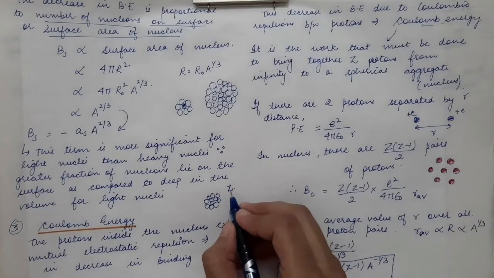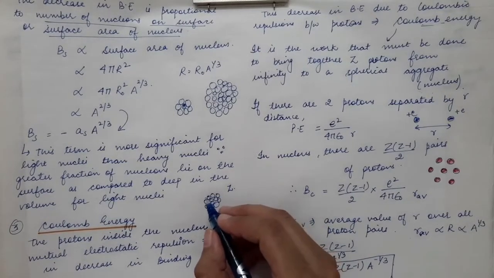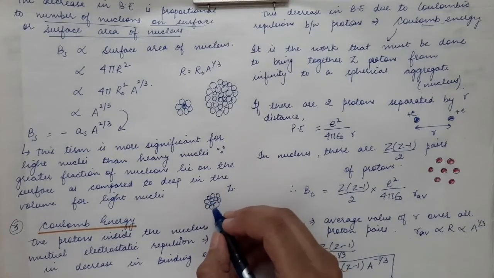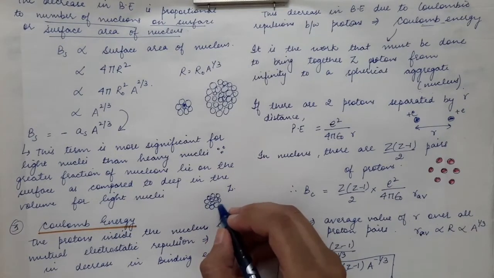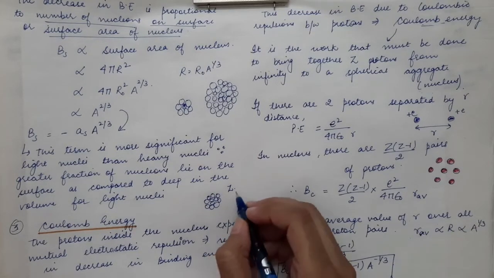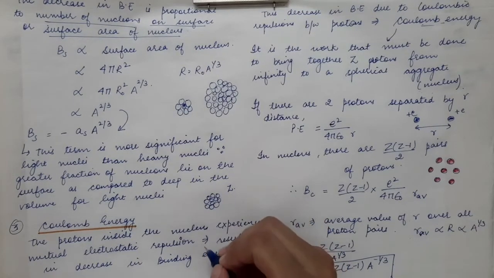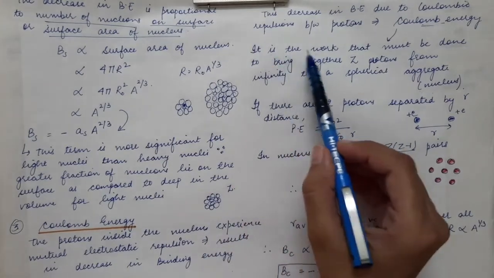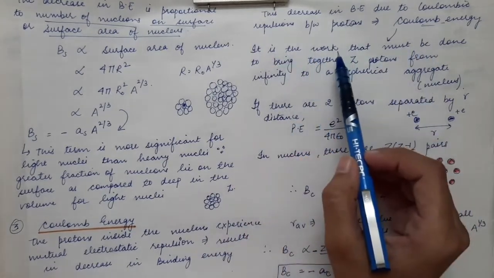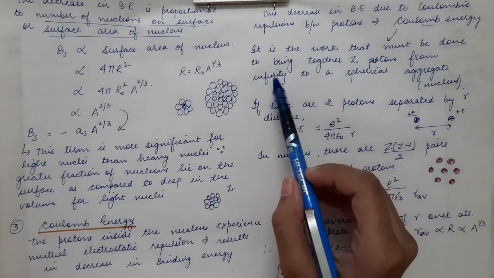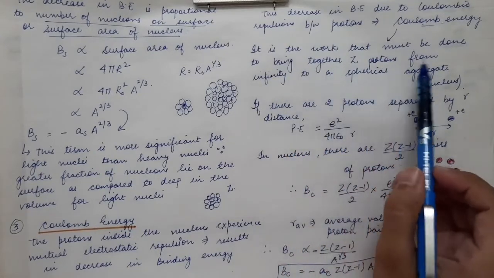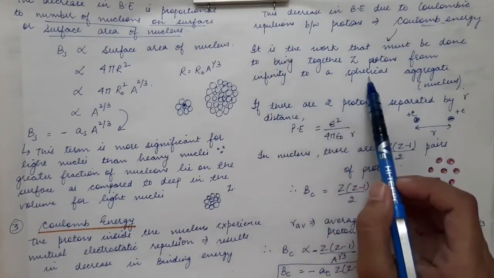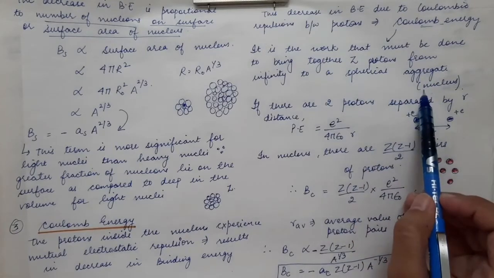So Z protons are brought together from infinity to such a small region of space. So definitely a large amount of work has to be done to take those Z protons so close together. So this is the work, Coulomb energy. It is the amount of work that must be done to bring together Z protons from infinity to a spherical aggregate, which we call the nucleus.